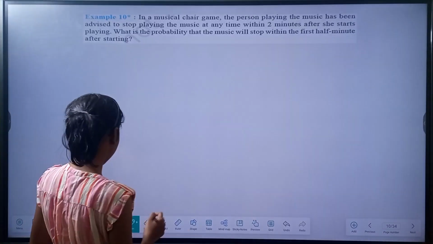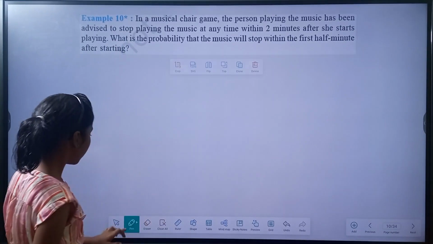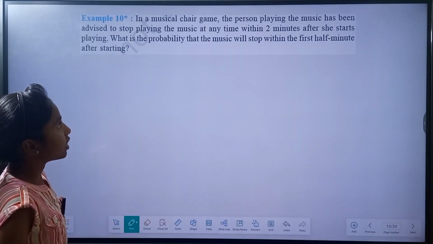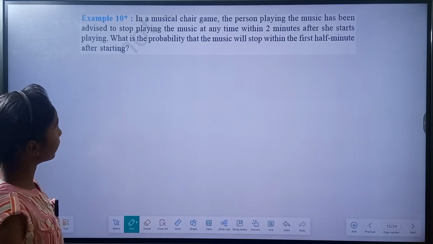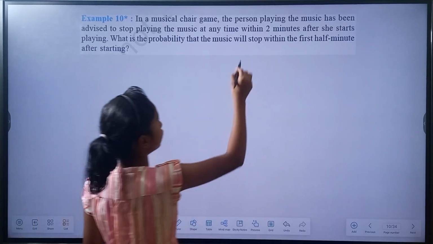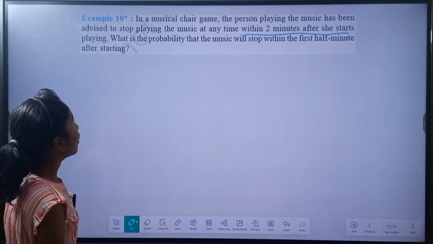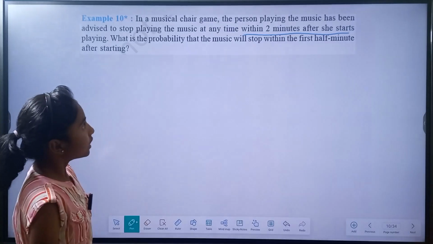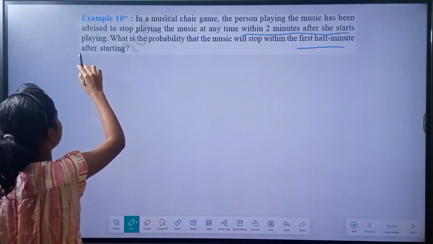In a musical chair game, the person playing the music has been advised to stop playing the music at any time within 2 minutes after she starts playing. What is the probability that the music will stop within the first half minute after starting?